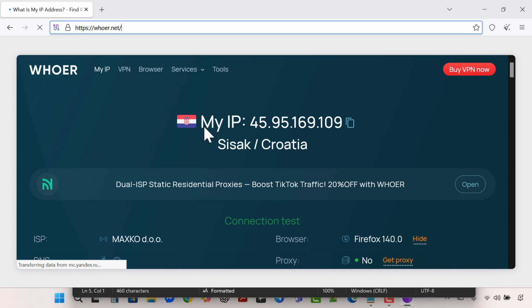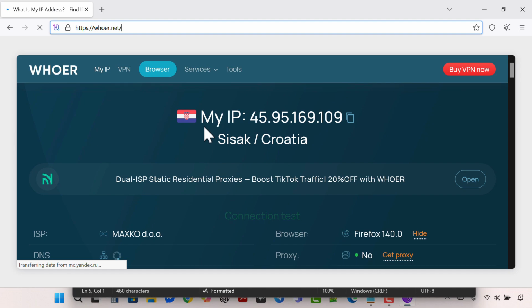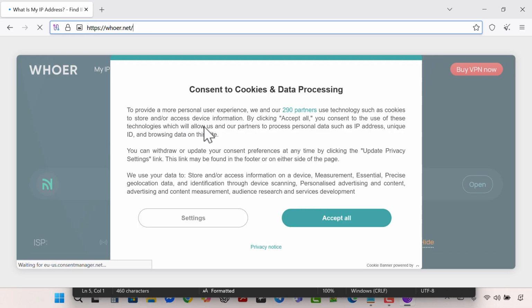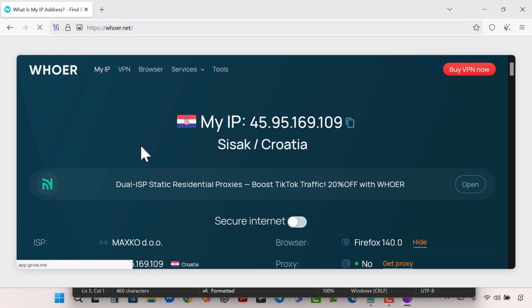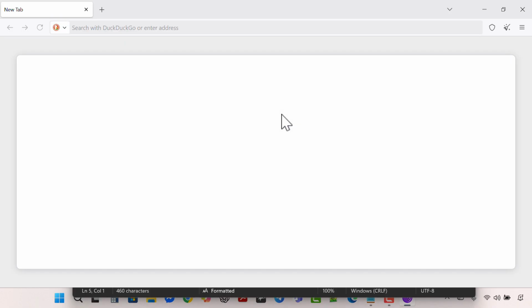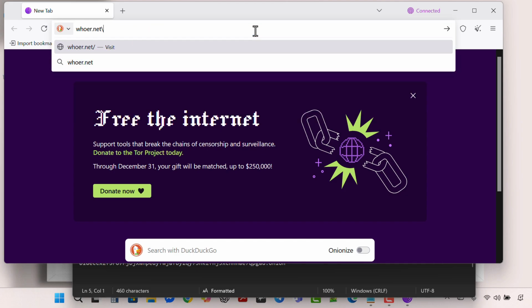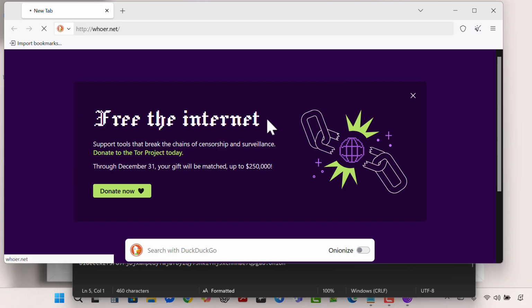Now I will try to make you understand what the Tor browser actually gives you. It will route your location to a new location and then give access to the Tor network. Like now, I'm browsing from Russia, but when I connect to the Tor network, the browser connects from Croatia. If you take another identity in the Tor browser and browse the same website again, you will see that a new identity is given to you. Each time you change your identity, you will see that you are browsing from a new place.